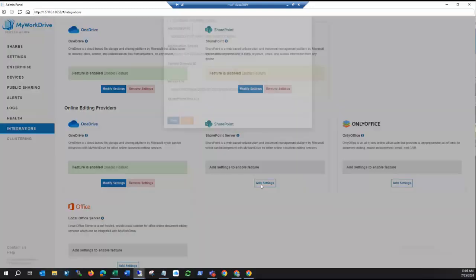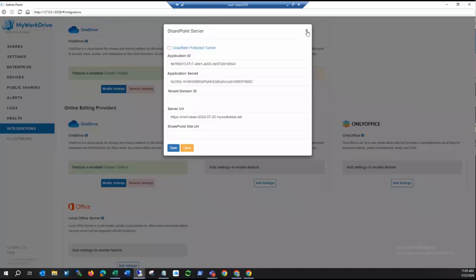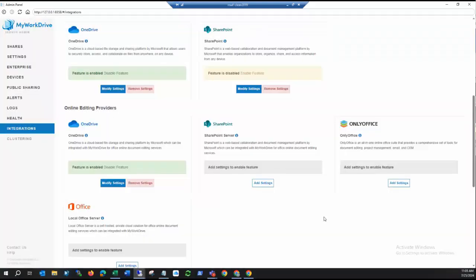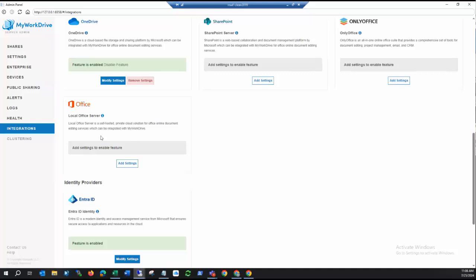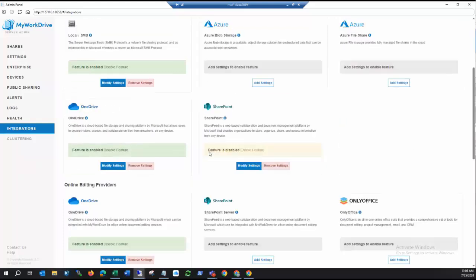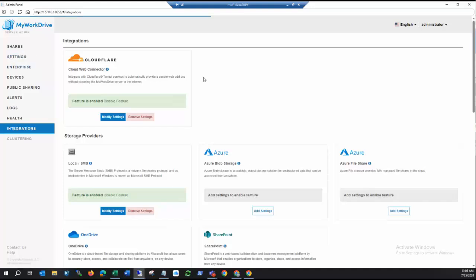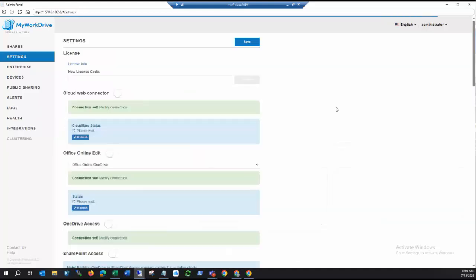I'm not going to go through a complete video on all of that. But again, you would need to be able to set up the SharePoint site. There are quite a number of steps to do that, and you can work with our support department on that. Same thing with OnlyOffice. That's more of a WAPI style protocol. You set up your own server, similar to setting up the local Office or Office Online server, which a number of our customers do, where they don't want to have that file ever go out to the internet at all. Once that's done, as Scott mentioned, we do have some settings to turn things off or on as well.